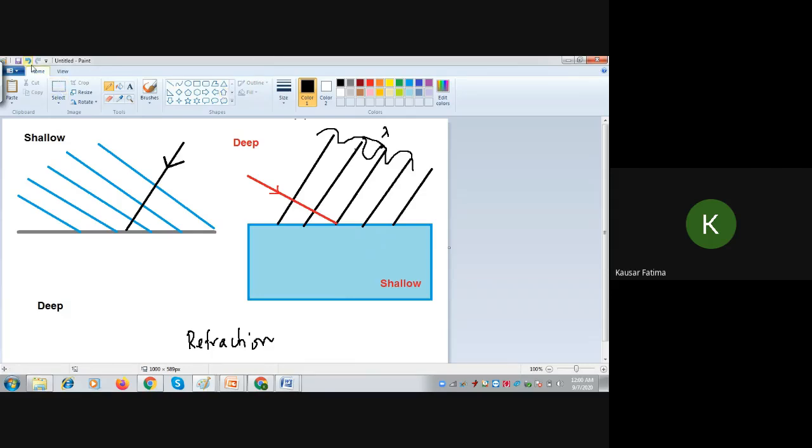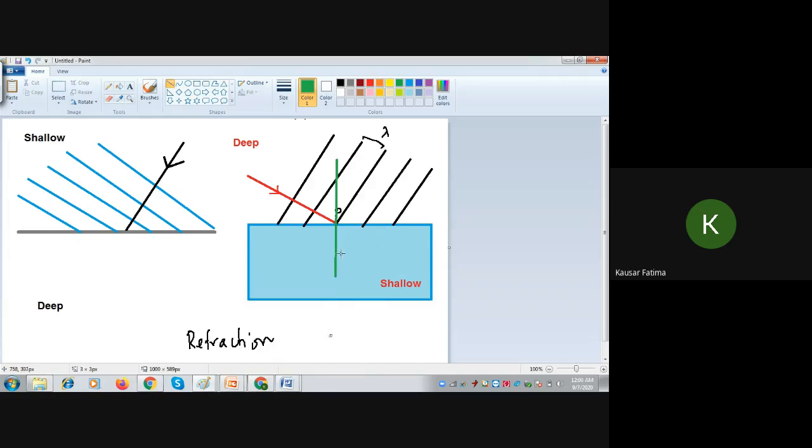So it's easy to draw wavefronts propagating towards the boundary. Now what will I do? What is the next step? This is the point of incidence. I can call it P. Here I will draw the normal. Suppose I have taken green color for the normal. The normal will be at 90 degrees to the boundary at the point.